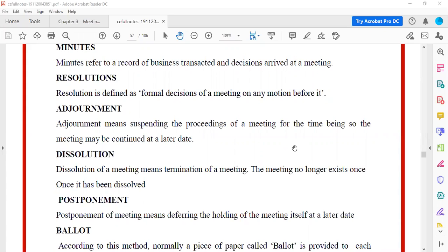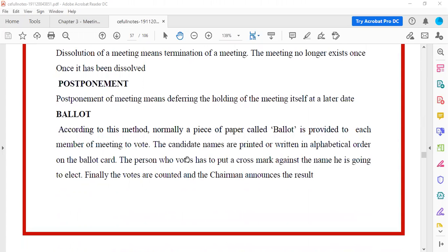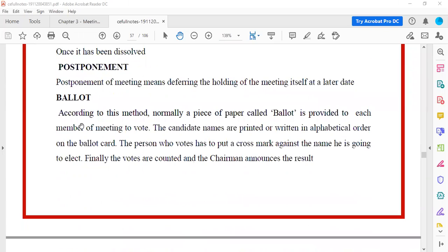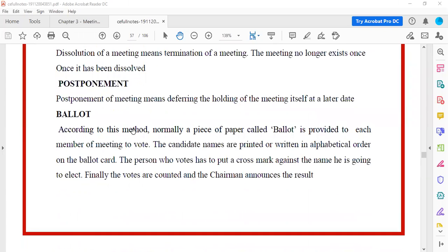Okay, so these are adjournment, dissolution, and postponement. Next, ballot. Now, ballot is a method of voting. You would have heard about ballot box, right? According to this method, normally a piece of paper called ballot is provided to each member of the meeting to vote. The candidates' names are printed or written in alphabetical order on the ballot card. The person who votes has to put a cross mark against the name he is going to elect. Finally, the votes are counted and the chairman announces the result.